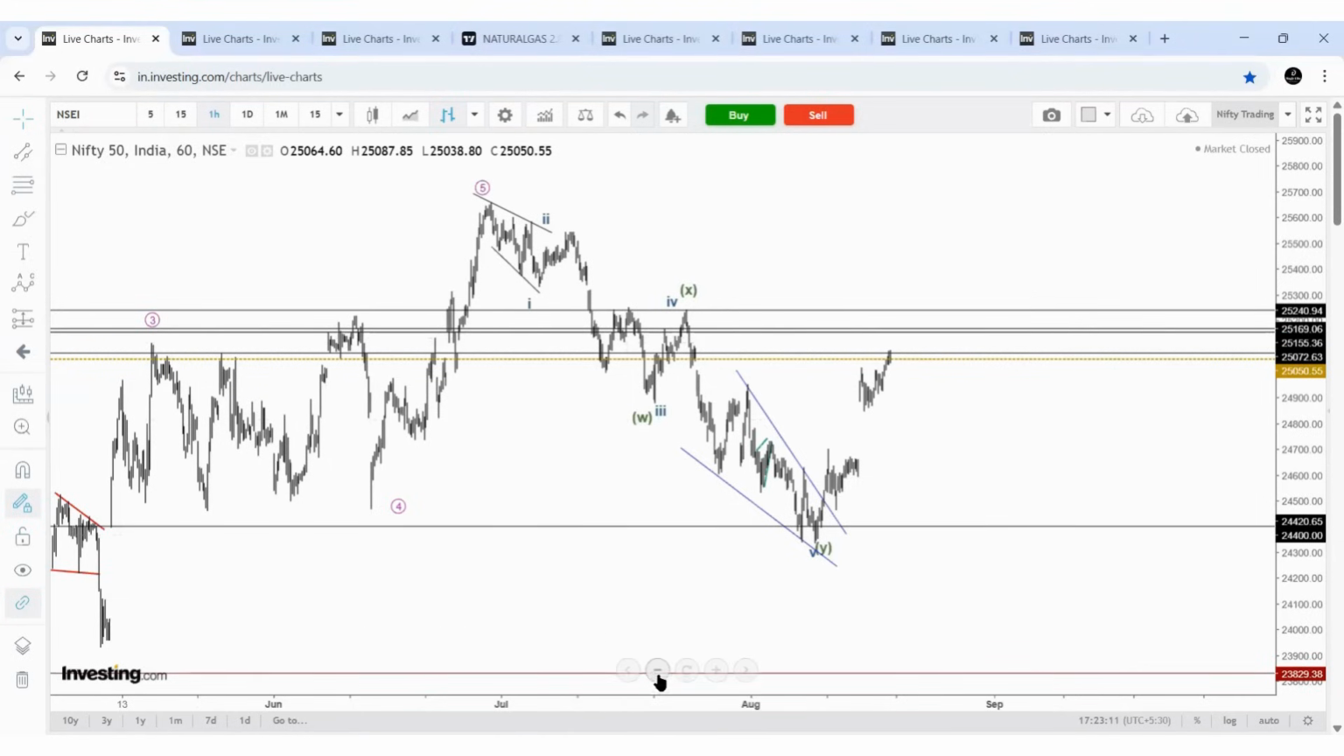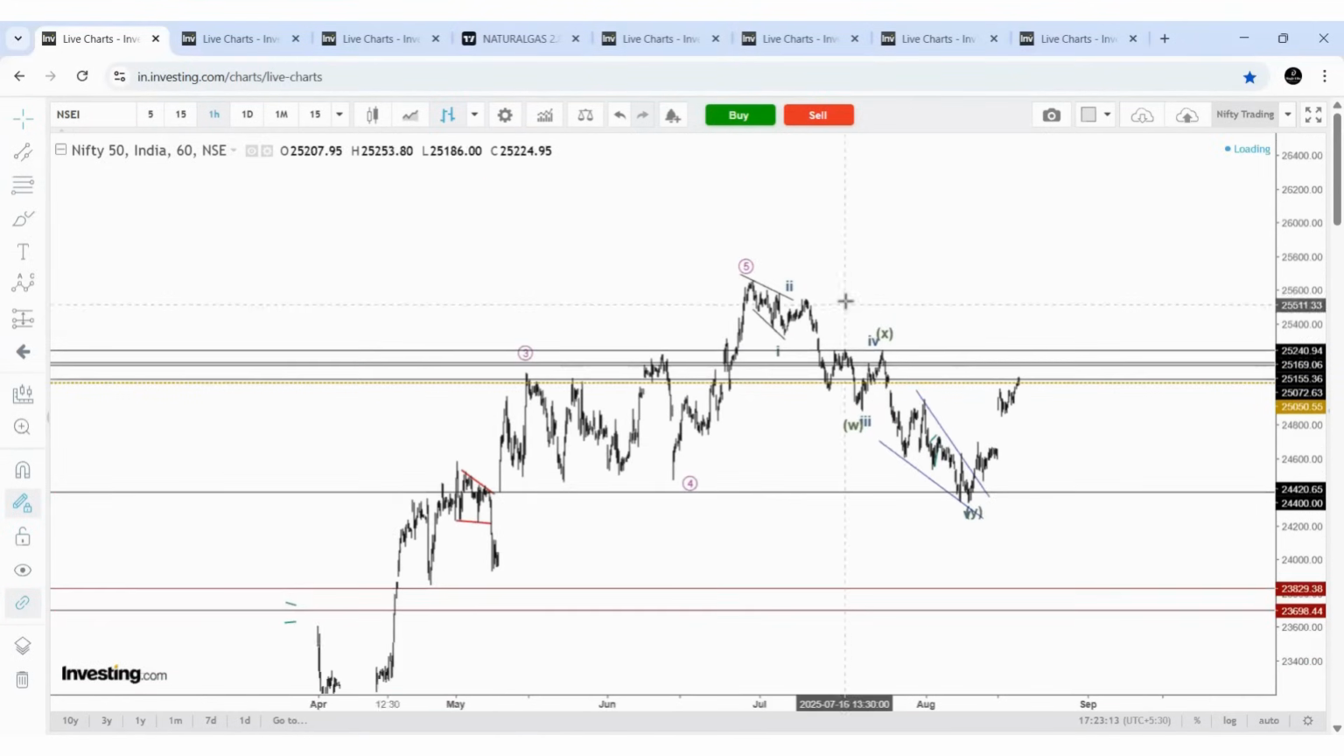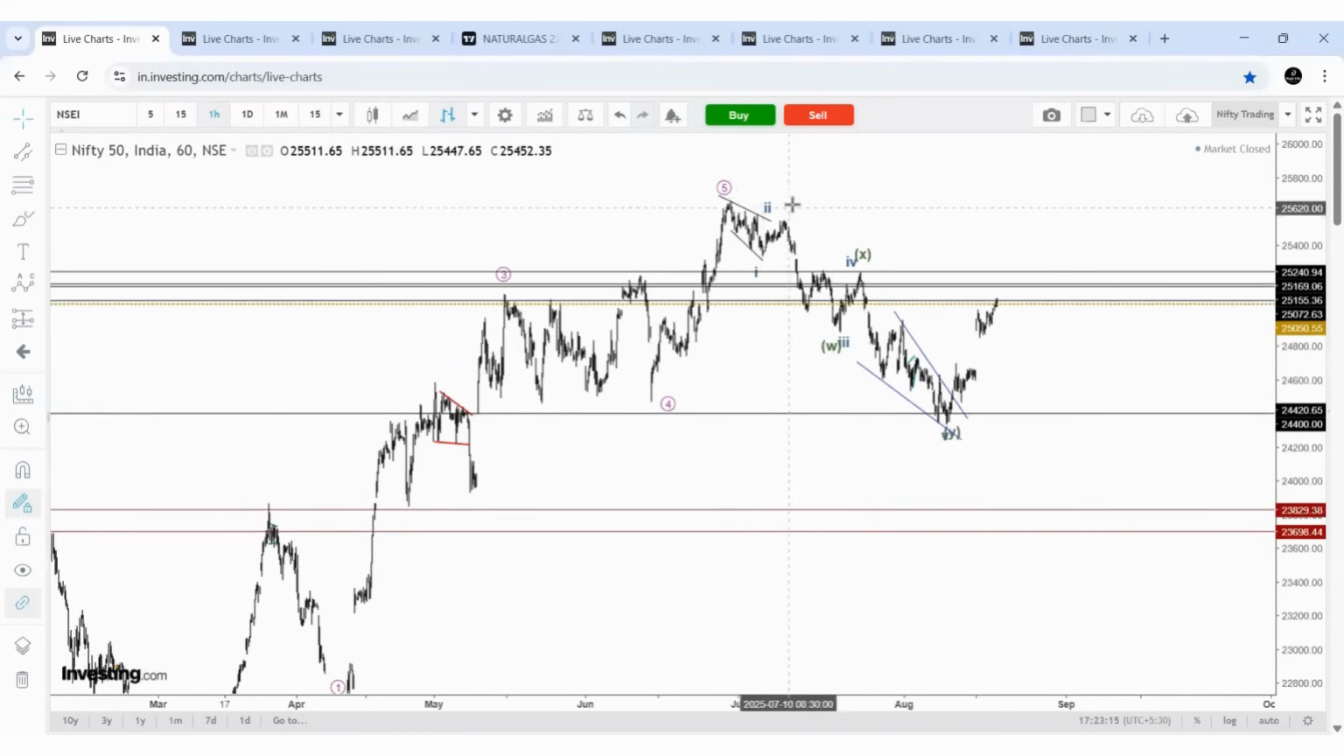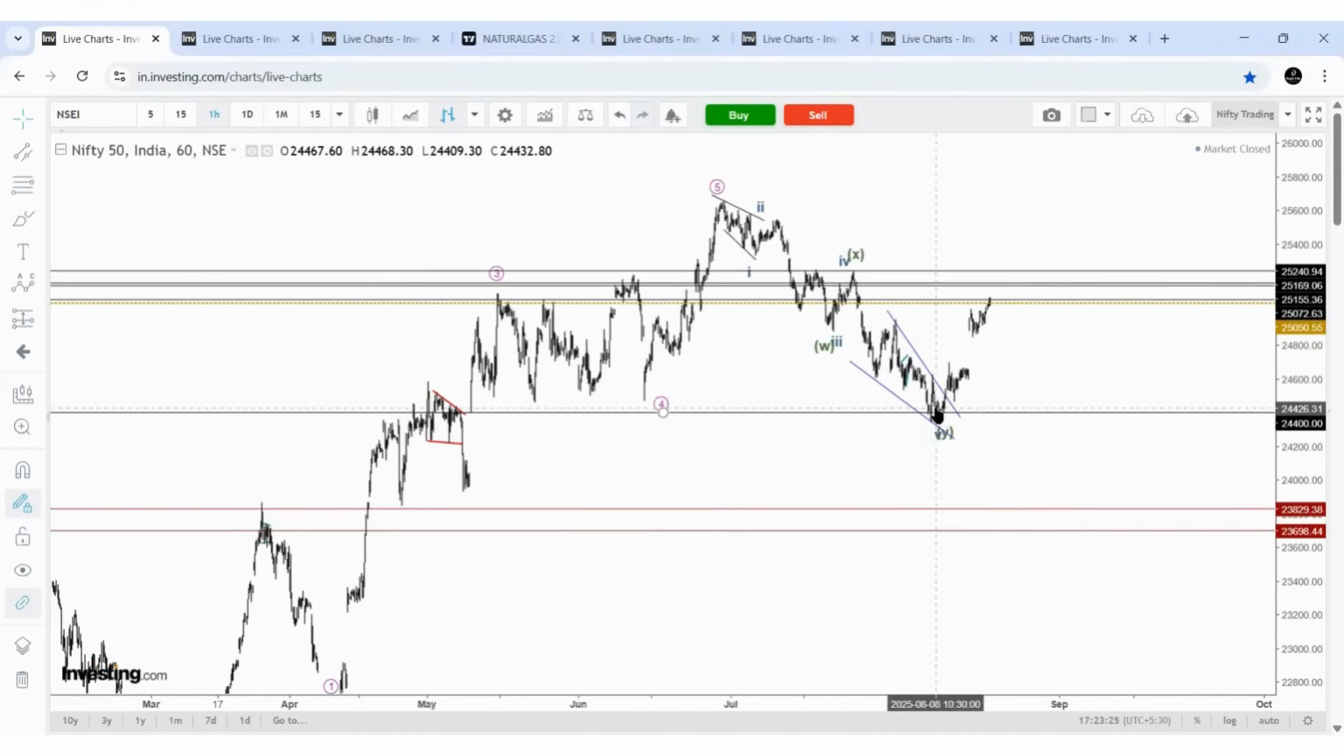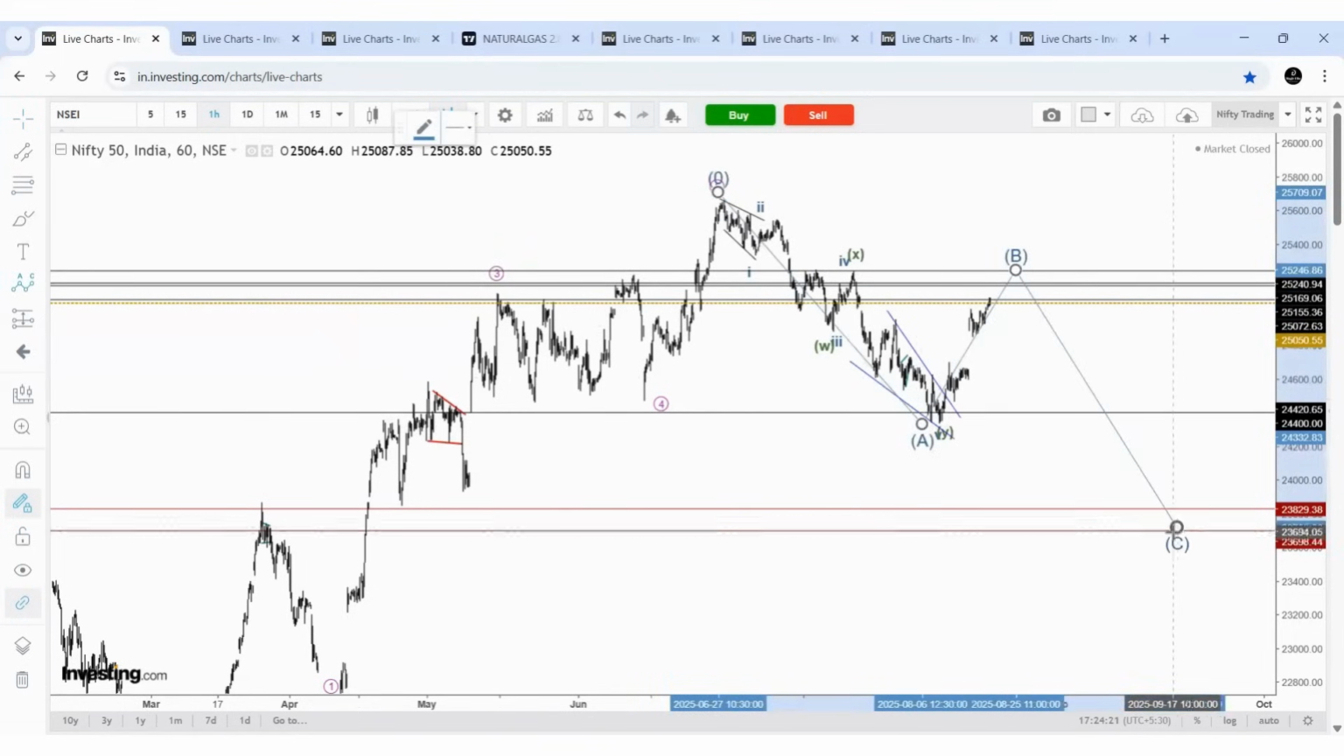Anyway, this is the end of wave 5. 1, 2, 3, 4, 5, and we expected a decline and the price declined. The price has reached the wave 4 low. There are higher chances that it can be the end of the correction also. But my primary idea is A, B and C.